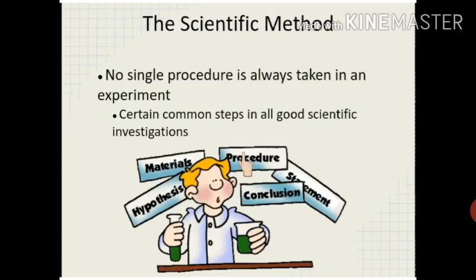No single procedure is taken in an experiment. Actually, in science, no theory is final. No procedure is final. Every time they are doing a new experiment, every time they are putting forward new theories, because from time to time things change. A theory must be able to explain what may be observed from time to time. For this, I can give you a very simple example.